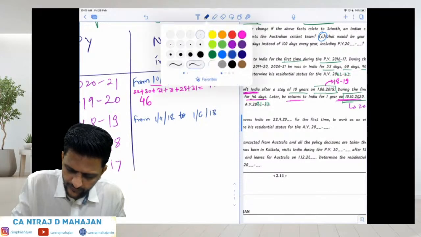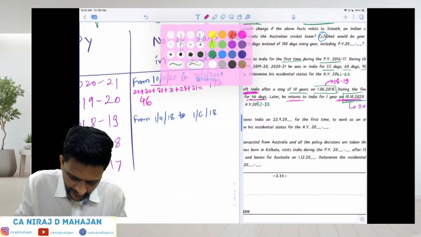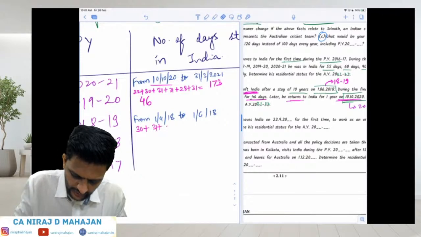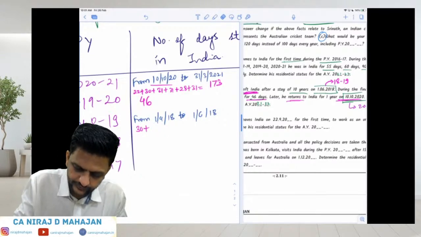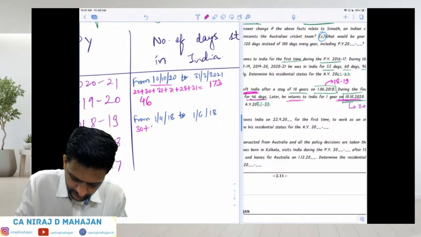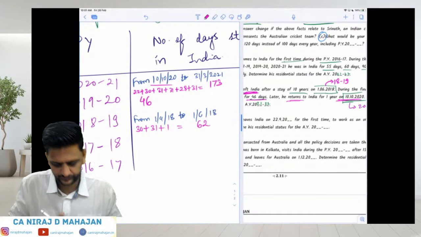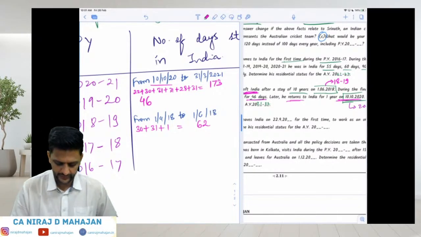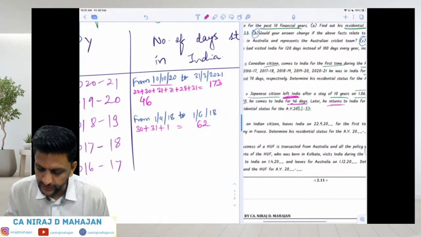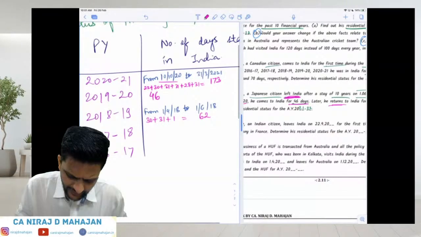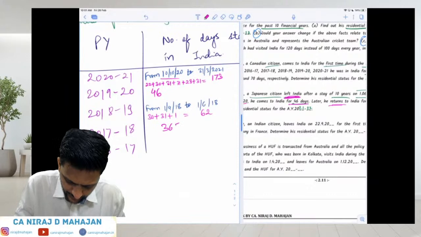Correct? Again, April 30, May 31, and June only 1 day. 62 days. Correct? Done till here. And now before that, for 10 years, he is in India. So we're going to write 365 as such. We don't have to worry much about it.